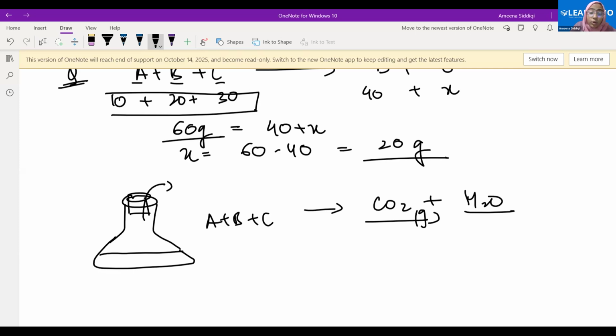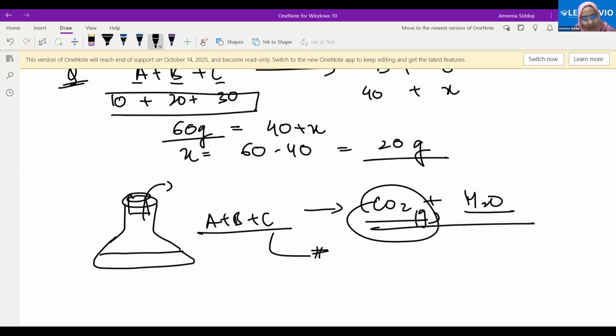And then we will get a wrong result because we are not taking into account the total mass of the carbon dioxide. Therefore, the total mass for this will not be equal to the total mass of this. Why? Because we are not even taking the mass of this, because it has actually skipped out. But if we are doing it in a closed container, then the gas will be there as it is. So therefore, the total mass will come out to be equal to the total mass of the reactants. Fine.